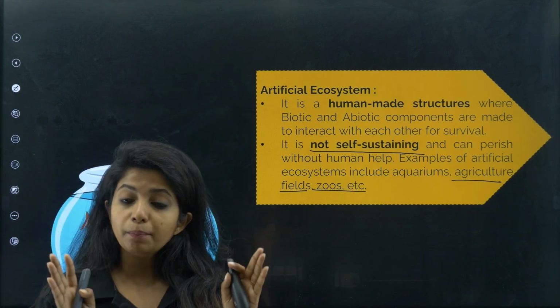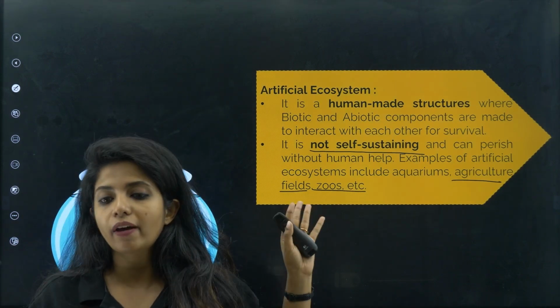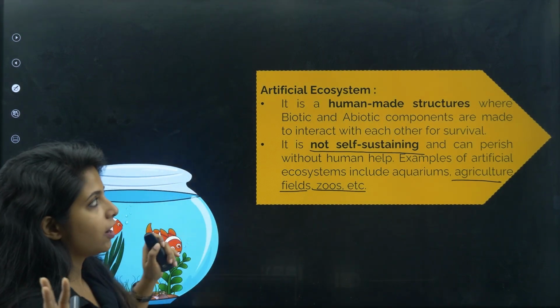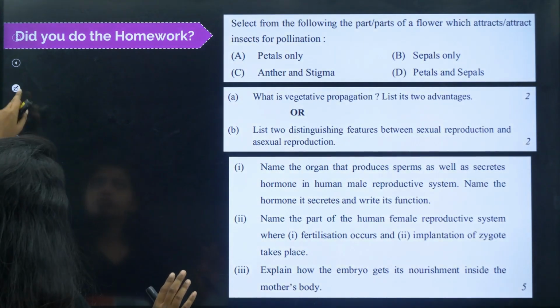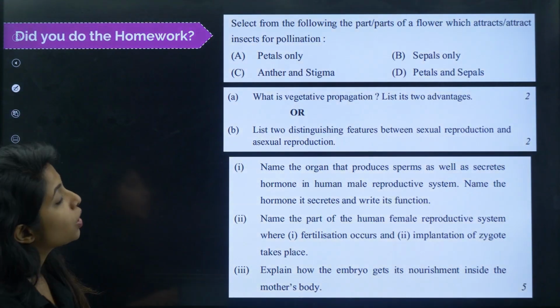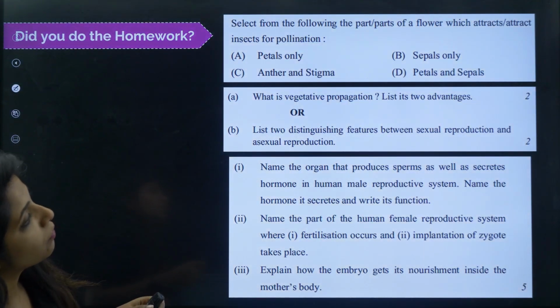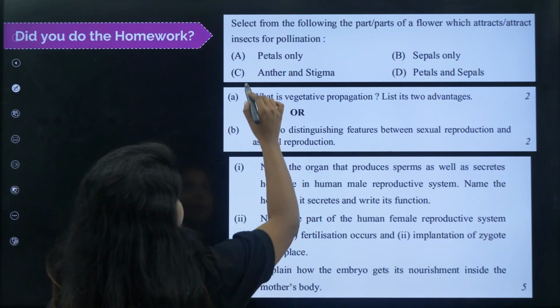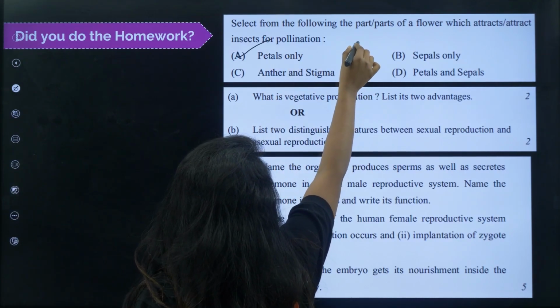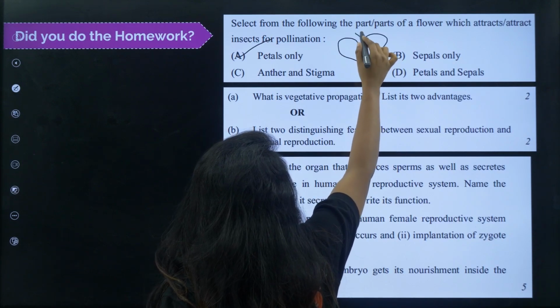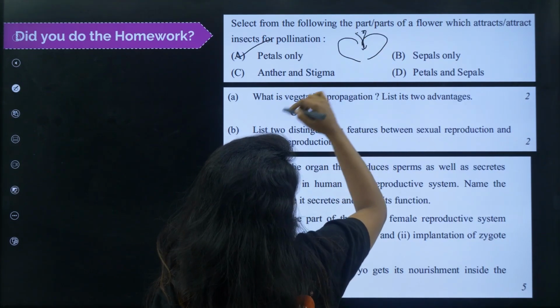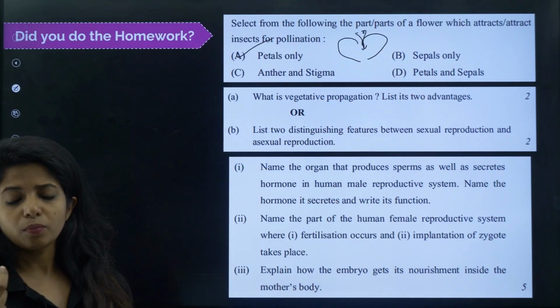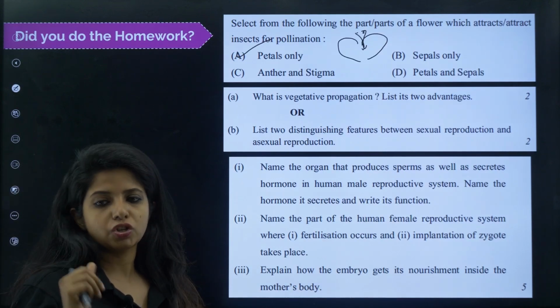Now we'll be talking about the biotic factors, the living factors that are there in our environment. So first question: select from the following the part or the parts of a flower which attract insects for pollination. You know, children, it is petals. Petals are the ones that are beautifully colored and attract the insects and everything, okay? Now sepals are also there, but sepals are mostly not colored, just green in color, true to structure, okay?